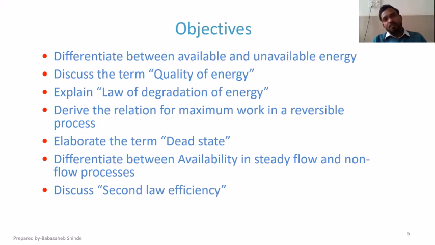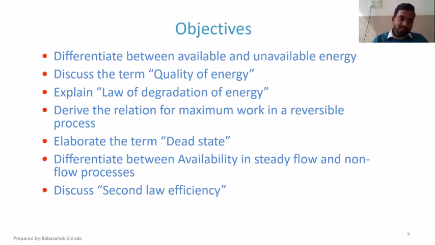The next one is the law of degradation of energy. Now, as we know, the first law is the law of conservation of energy, whereas the second law of thermodynamics is the law of degradation of energy. Because the first one says that energy is always going to be conserved, but the second law states that yes, energy is conserved, but in the form of quantity only and not in the form of quality. So in terms of quality, the energy is always going to degrade, and this has been defined by the second law of thermodynamics. So the second law is also called the law of degradation of energy.